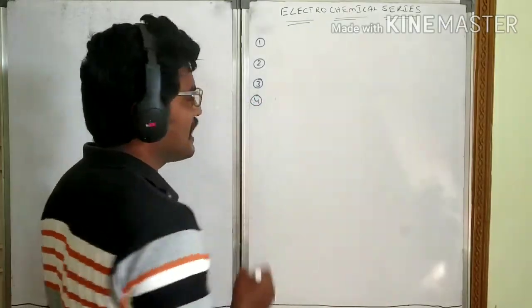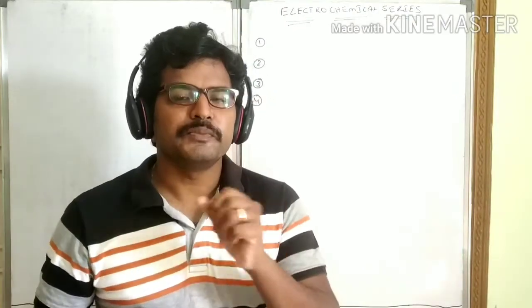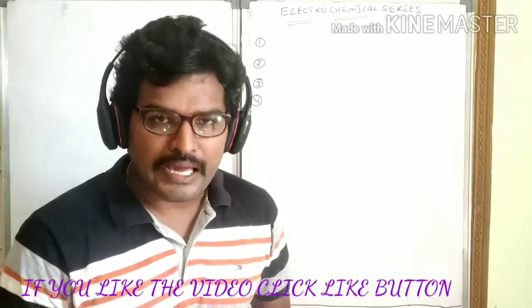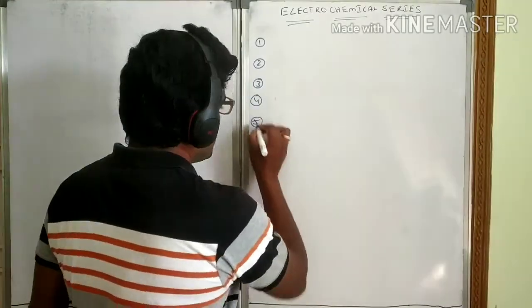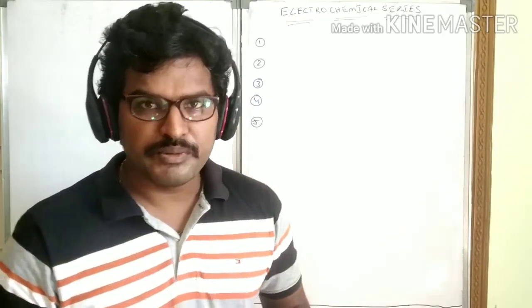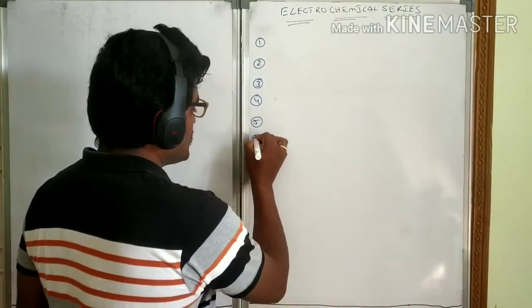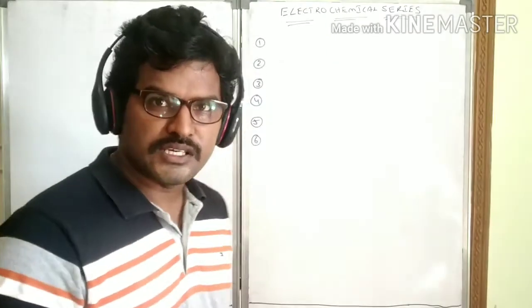Another model they will ask is, whenever 2 metals are connected with one another, which behaves as cathode and which behaves as anode. And another model question is, they will give you 2 different elements' reduction potentials, and they will ask which is a strong reducing agent, which is a strong oxidizing agent. And one model they ask is, which are the strong electropositive metals and which are the weak electropositive metals.